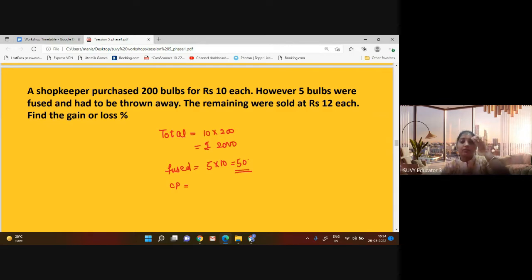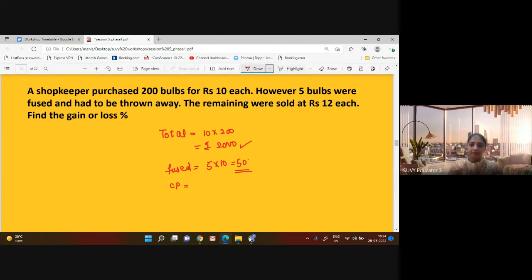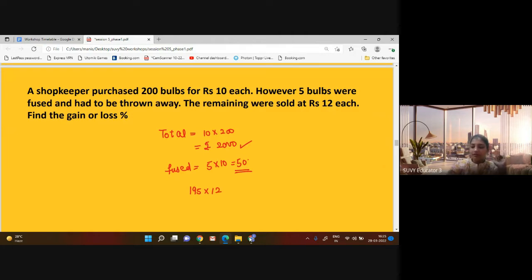These 5 bulbs are not in use, they are fused ones. So the total cost is 2,000. The remaining were sold. It means now 195 bulbs were sold at 12 rupees each. So 195 into 12, the total is 2,340. This is the selling price, and 2,000 is the cost price.